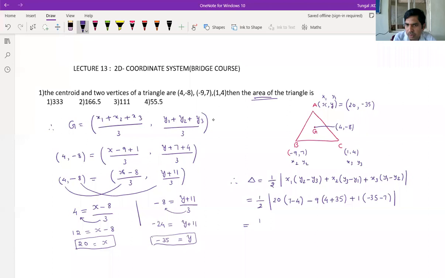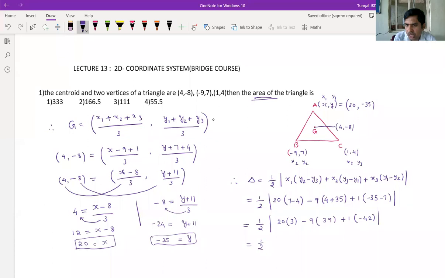Now simplify, half modulus 20 into 7 minus 4, 3, minus 9 into 4 plus 35, nothing but 39, plus 1 into minus 35 minus 7, nothing but minus 42.